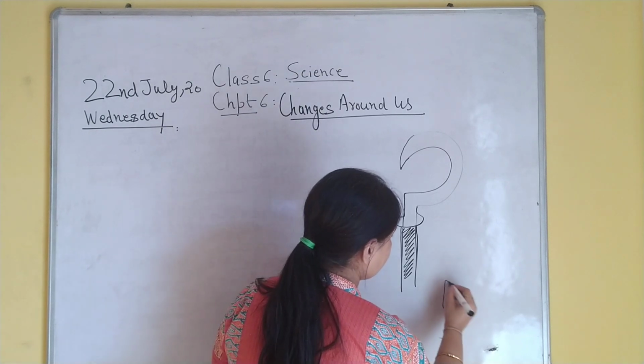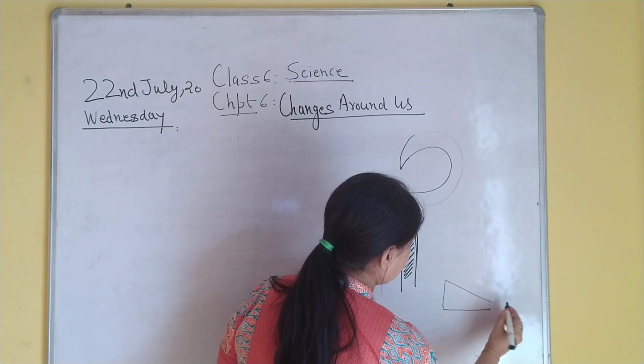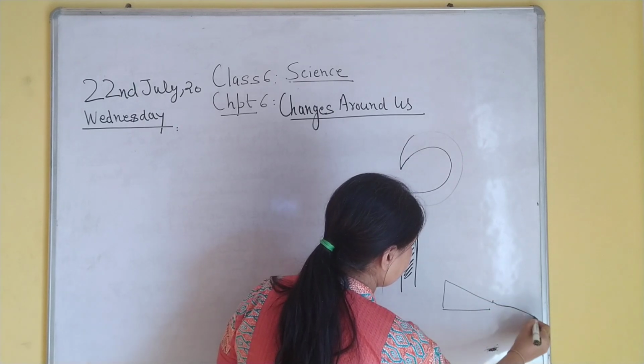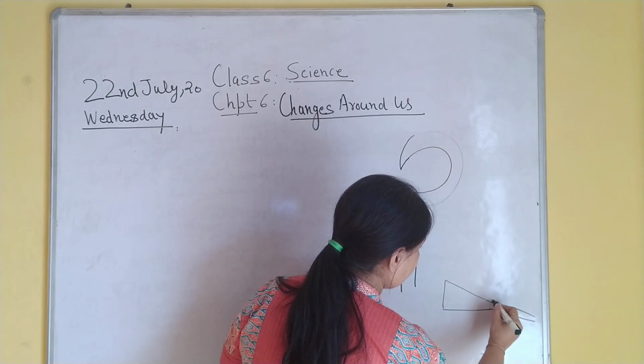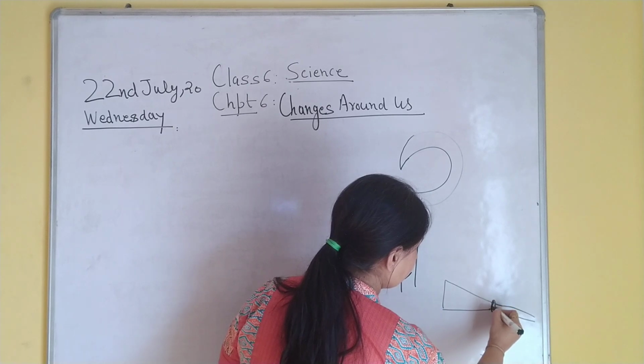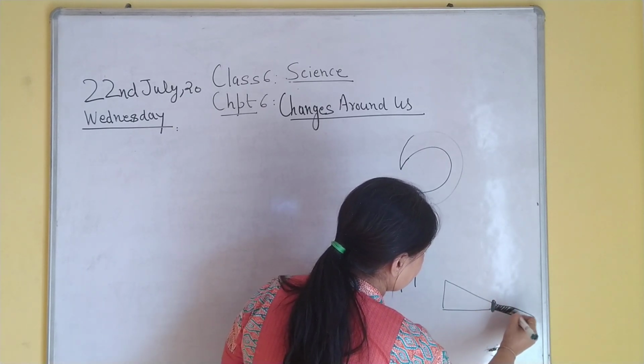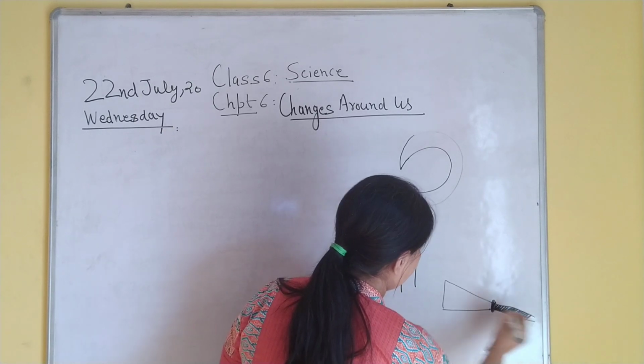Then you must have seen the gardener's tool. It has a wooden handle, and here an iron ring is there. Similarly, this is the wooden handle.